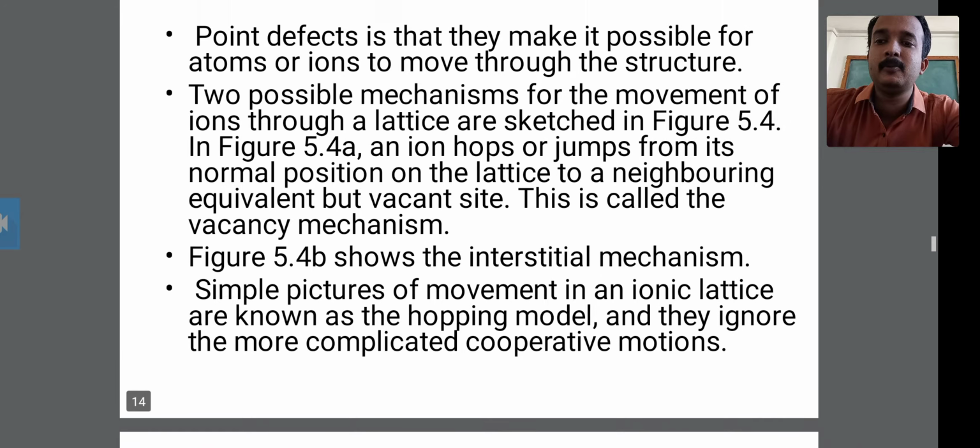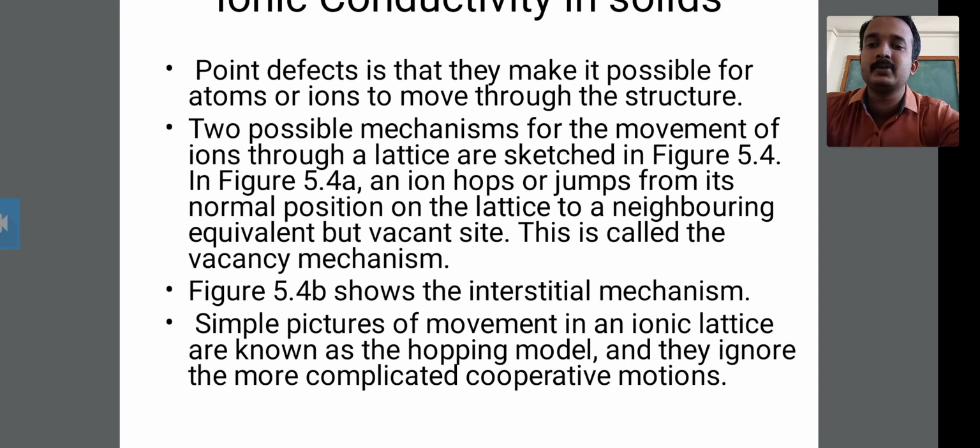Figure 5.4b shows the interstitial mechanism.